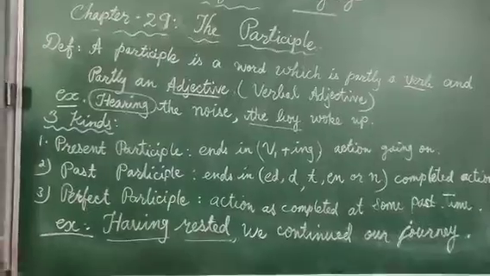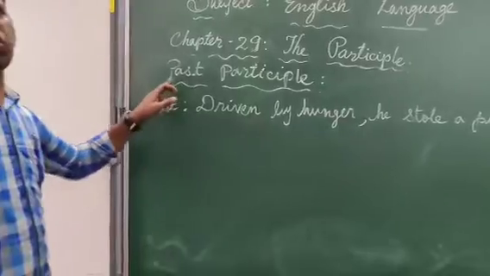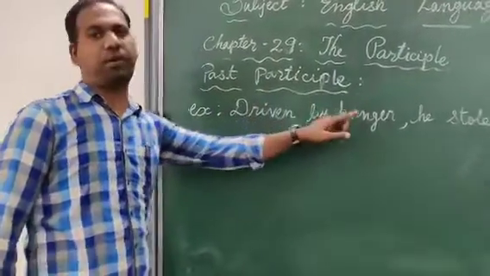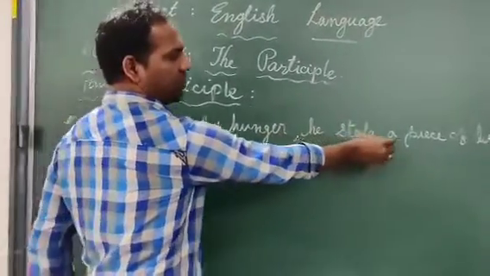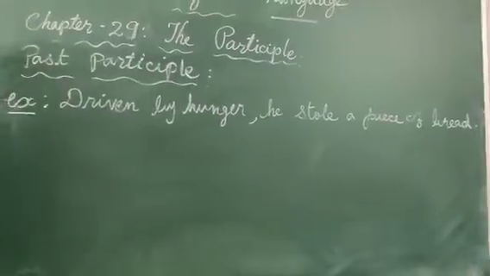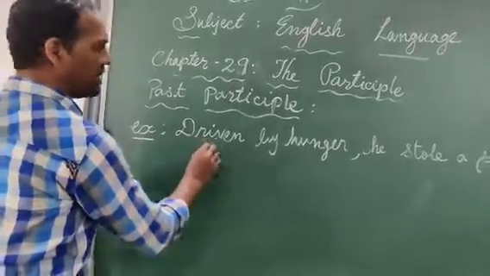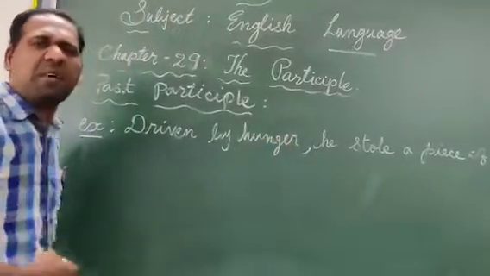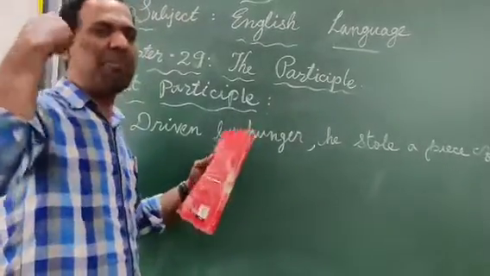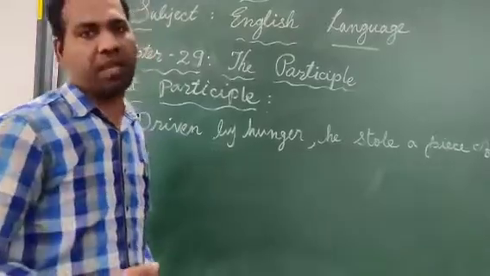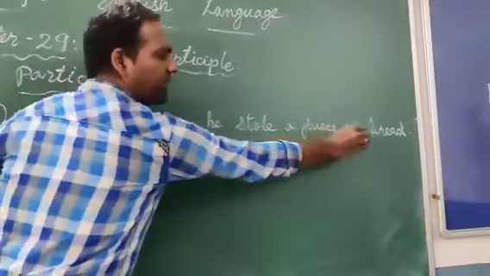Now I am going to give an example for the past participle. Read the sentence. Driven by hunger, he stole a piece of bread. What I told you, the past participle is a completed action, right? See here, driven by hunger. What happened? Due to hunger, he made up his mind to steal something. Driven by hunger, he stole a piece of bread.